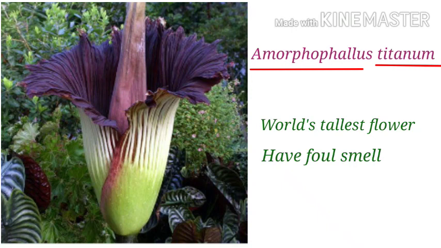The flower which is pollinated by beetles or flies will be having foul smell. In some species like Amorphophallus, the tallest flower, the pollinating agent moth lays eggs on this flower and this moth helps in pollination. The larvae of the moth hatch out when the flower starts producing seeds. So both these organisms do not complete the life cycle without the mutual relationship.